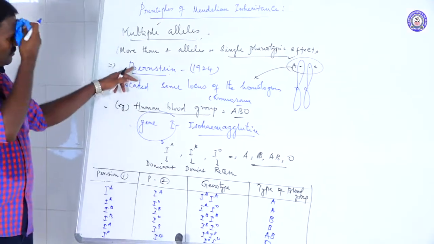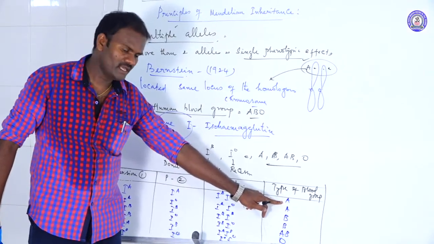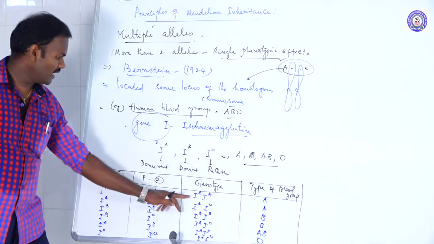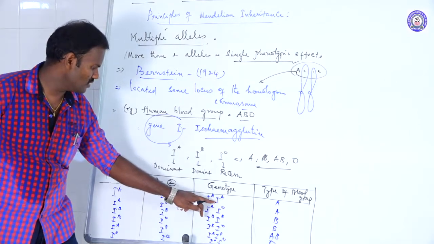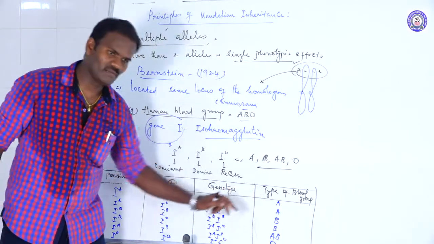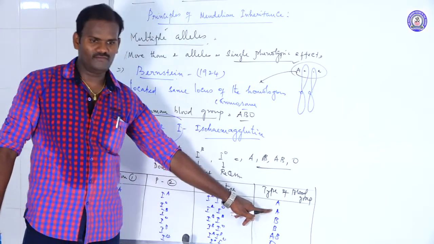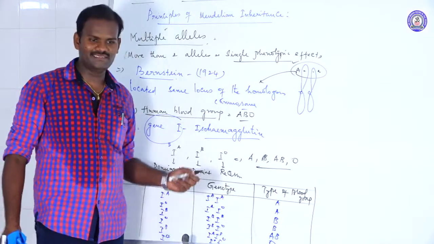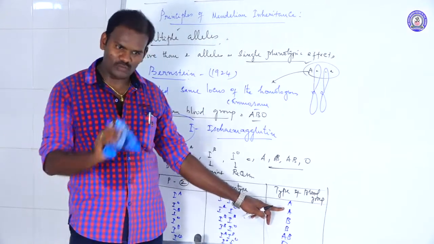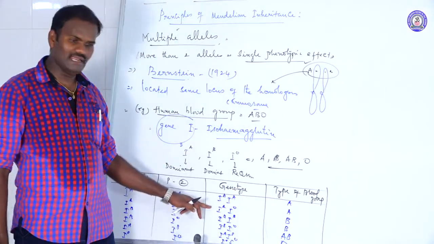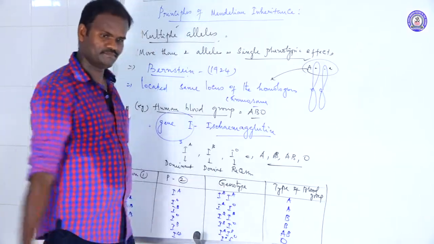So what is called multiple alleles? Type of blood group A: A blood group is controlled by IA IA, then IA IO also. IA IA and IA IO both control A blood group. Now, a single phenotypic effect is controlled by more than two alleles. These are called multiple alleles. Blood group A is a single type, but it is controlled by many alleles. So these are the types of genotypes.